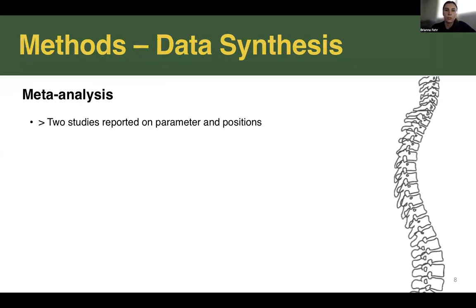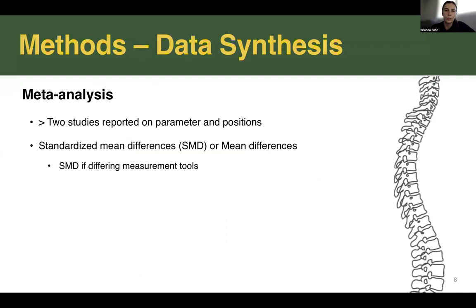We used a random effect meta-analysis when more than 2 studies reported on the same parameter and positions. Standardized mean differences, SMD, or mean differences were reported. SMD was reported if there was a difference in measurement scales reported in the selected articles. Heterogeneity I-squared statistics were reported.